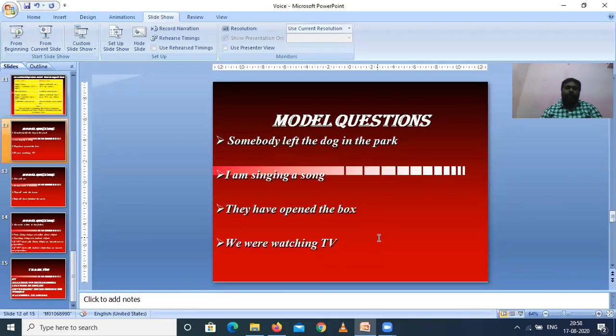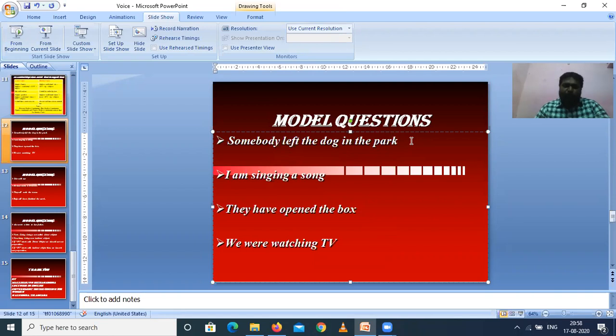So here the first example you see: somebody left the dog in the park. What is the subject? Somebody is the subject, left is the verb, the dog in the park. Which one is the object? Immediately we have to remember, to get the object, we have to question with what or whom or who. Somebody left what? Somebody left the dog. So automatically the dog is the object.